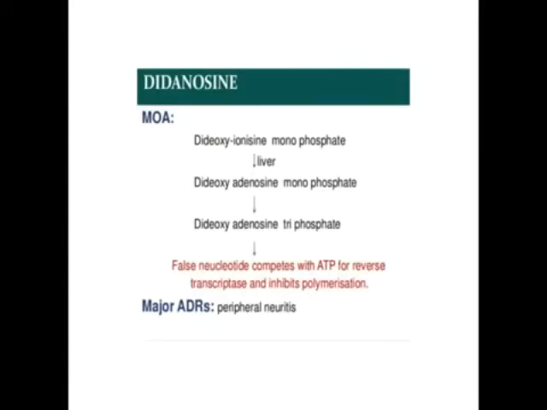Then again phosphorylation at this position takes place. It forms ADP, the adenosine diphosphate. Again phosphorylation takes place and you get the 3 phosphate groups. So this is called dideoxyadenosine triphosphate. So there is a missing hydroxy group at the 2nd and 3rd positions. Okay, so that is just the mechanism of action. Didanosine is a prodrug. It is converted into the inosine monophosphate, then into dideoxyadenosine monophosphate. Then it is converted into diphosphate, triphosphate, and it enters into the synthesis of nucleic acid and it forms false nucleotides.